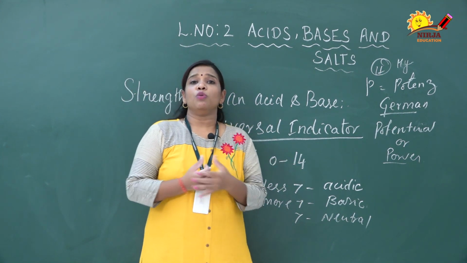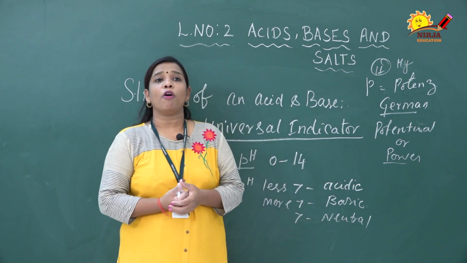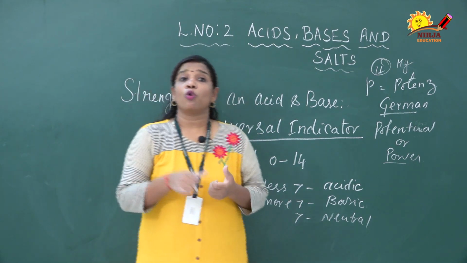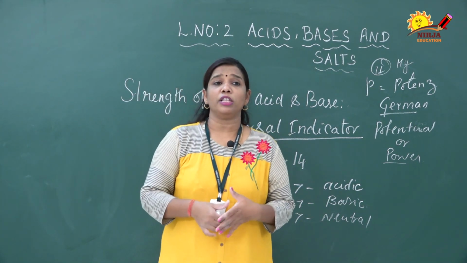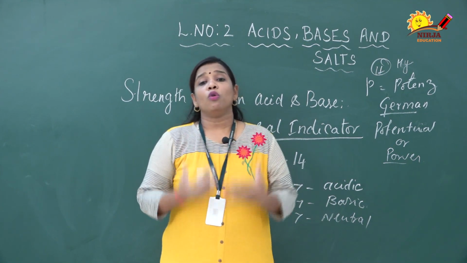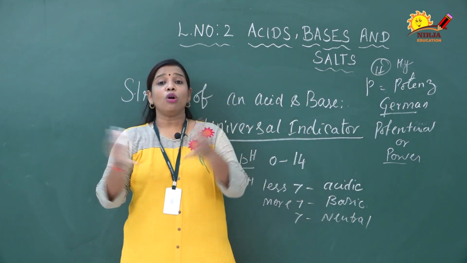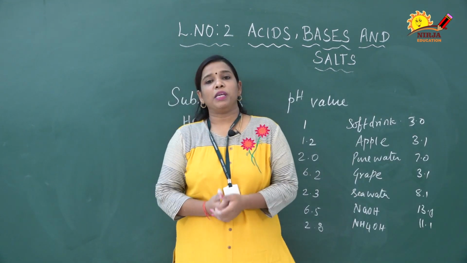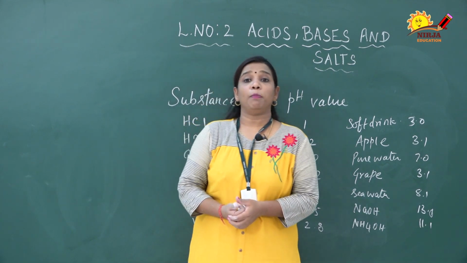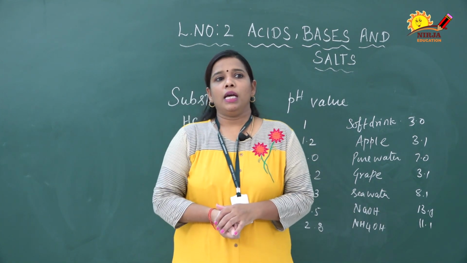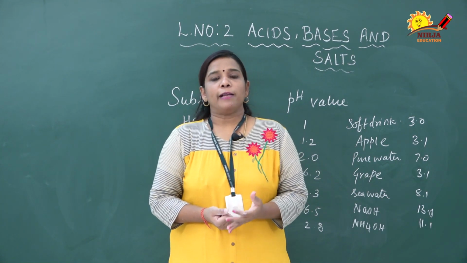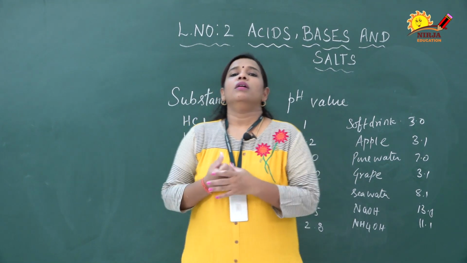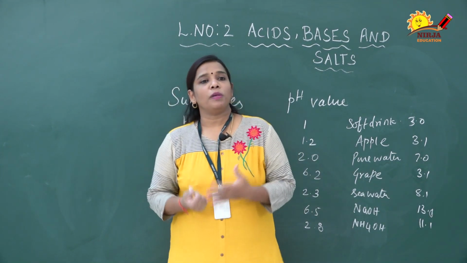What is the universal indicator made up of? It is made up of many indicative substances such as water, propanol, phenolphthalein sodium salt, sodium hydroxide, methyl orange, methyl red, bromothymol blue monosodium salt, etc. These are all combined to make a universal indicator. This pH value we can identify with the help of pH paper as well as the pH scale. The pH paper is a kind of paper which helps to identify the acidic and basic character at the same time, and weak and strong acids or bases also.